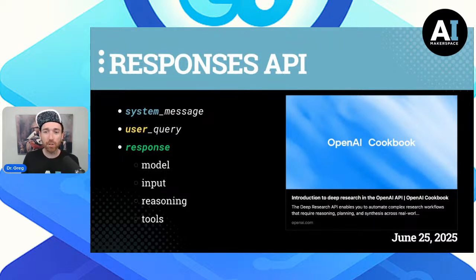What we're going to do is put our role and system level message together in the system message. We're going to provide a query outlining what kind of report we'd like to generate. Again, this is just a report generator at the end of the day. We're then going to set up the model response, the Deep Research API response through the Responses API. And we'll choose the model. We'll specify the input. This is essentially just aligning the model with the system message and the user query.